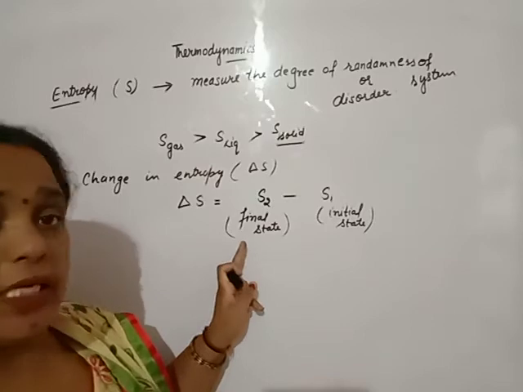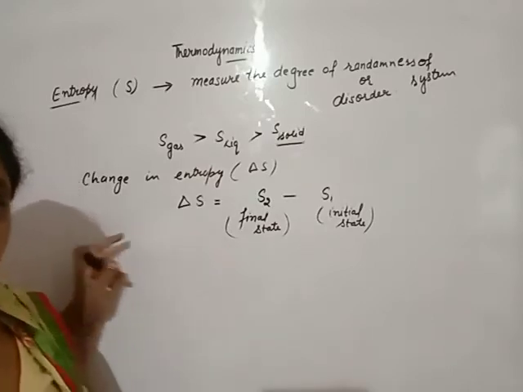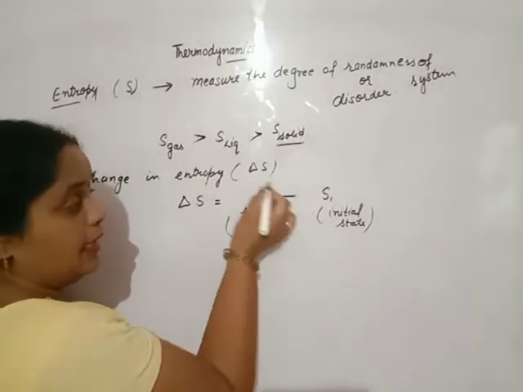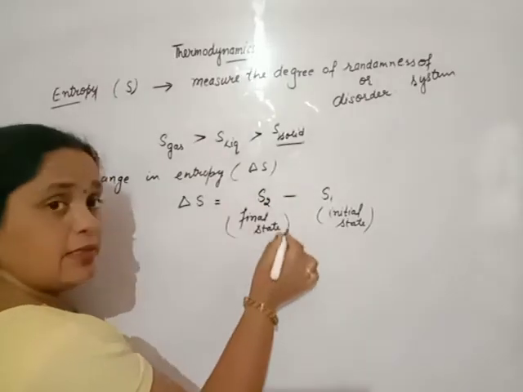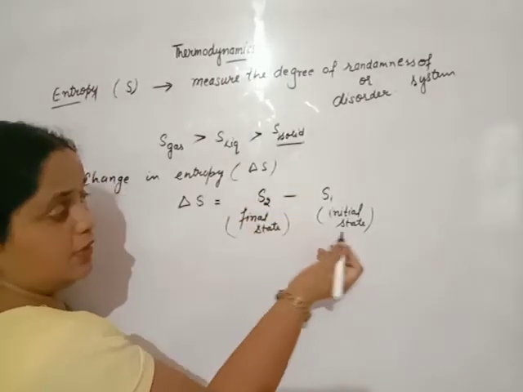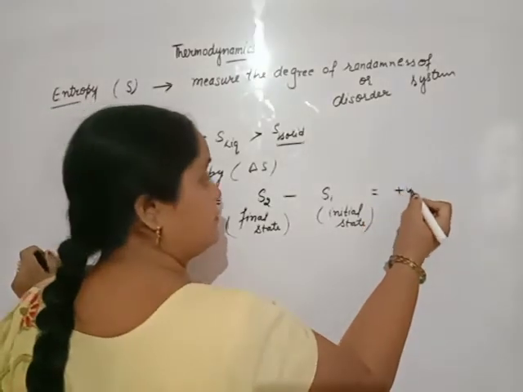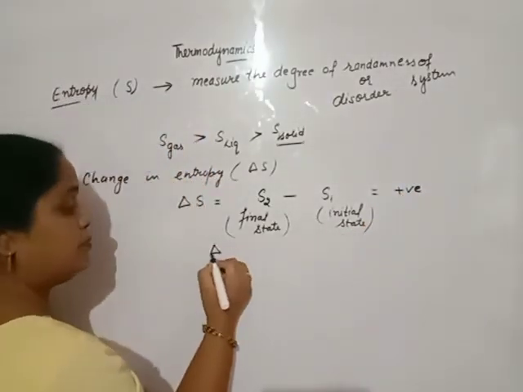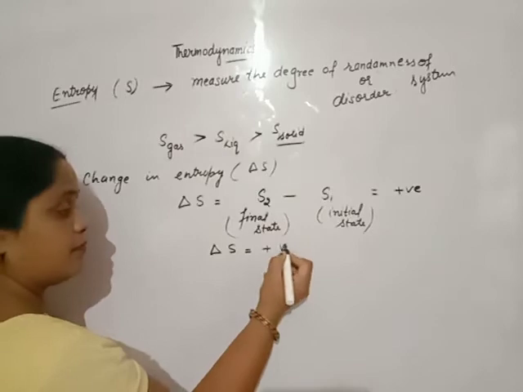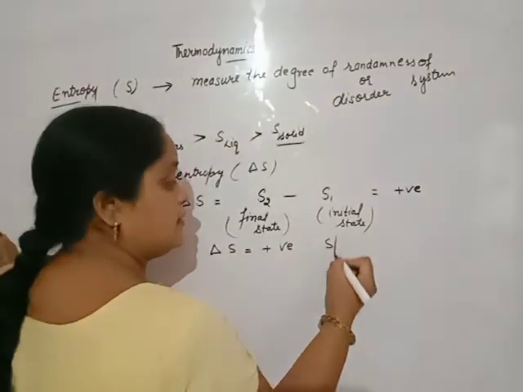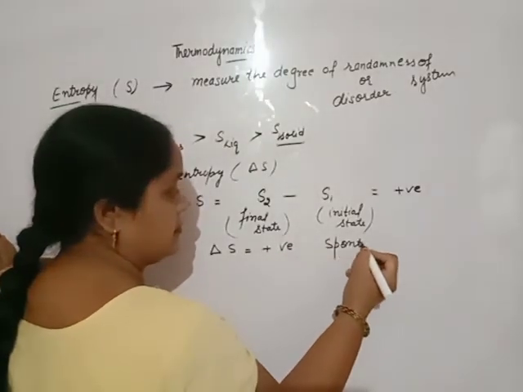If entropy increases, the entropy of the final state is maximum and the initial state is minimum. The answer is positive. If delta S is positive, the process is spontaneous.